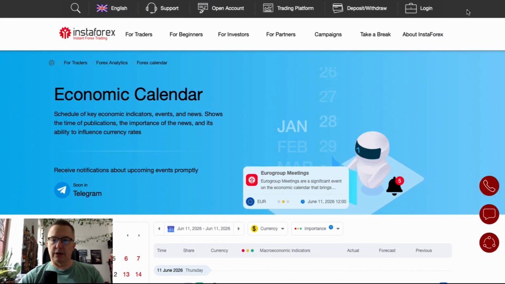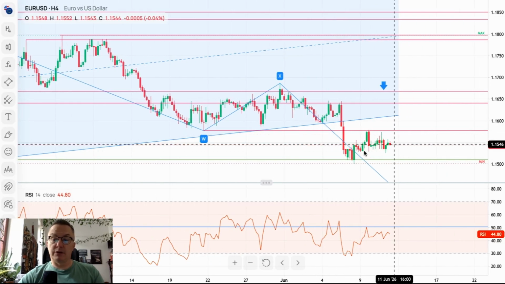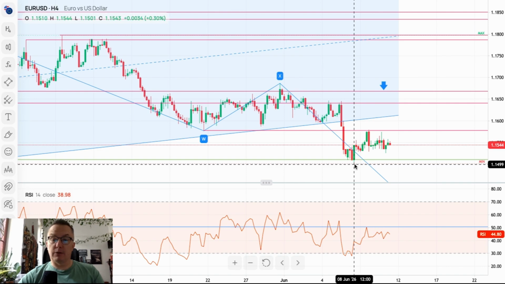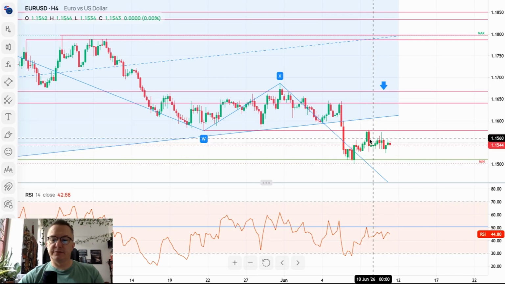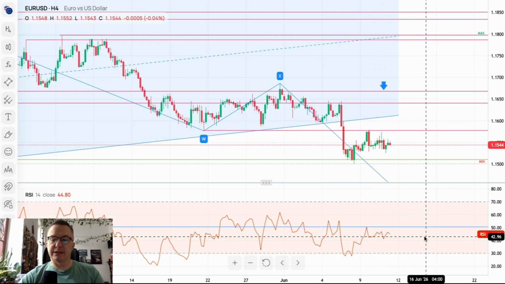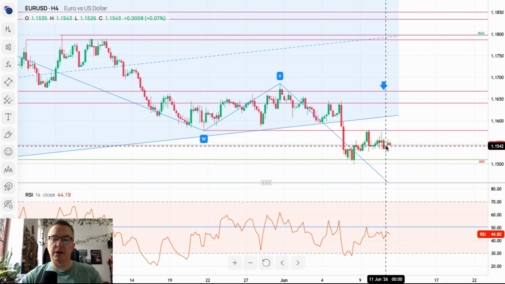We start with euro dollar, obviously. So the euro dollar 4-hour time frame chart is definitely going nowhere. It is locked between the 1.1501 and 1.1579 technical resistance, just in the middle of the range, with the momentum slightly below the level of 50 as the market participants await the interest rate decision later on. So the volatility right now is very, very low.